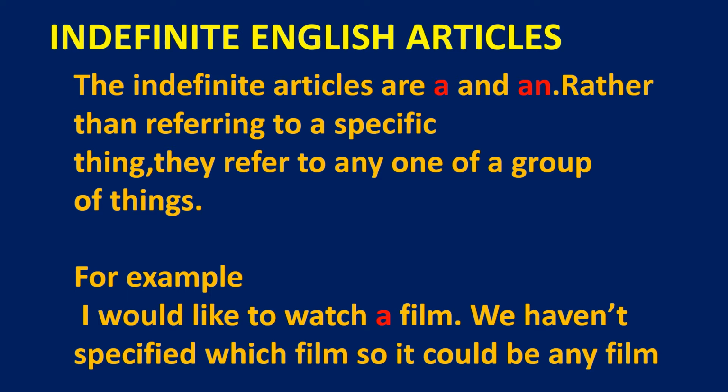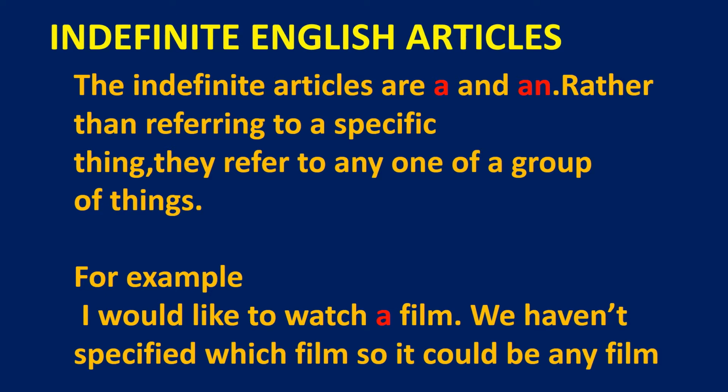For example, I would like to watch a film. We use article a in front of film because it expresses a film but does not give complete detail of which film it is. So it is an indefinite English article.